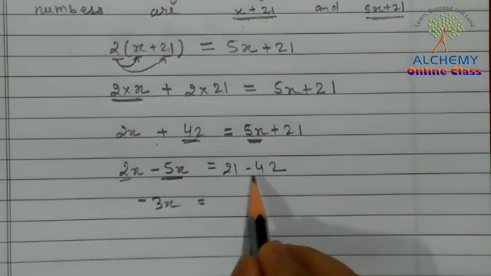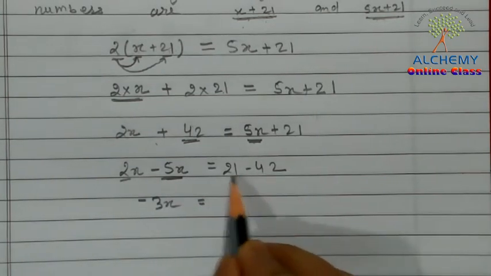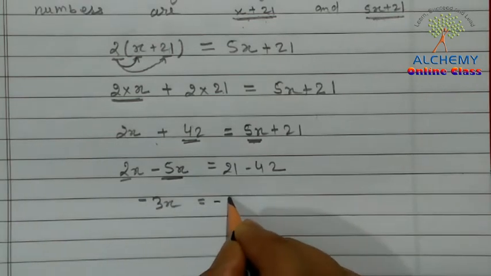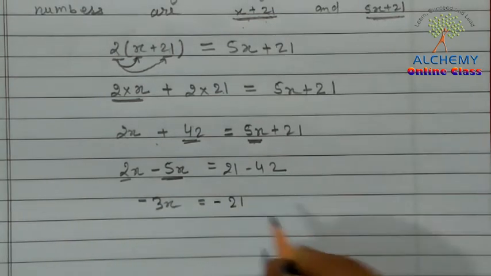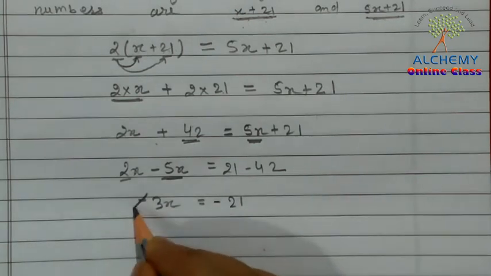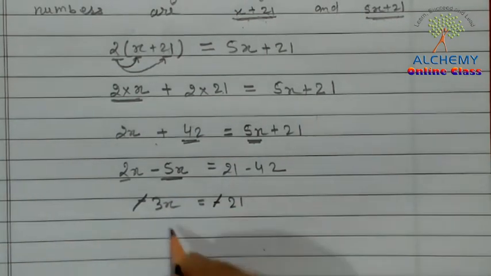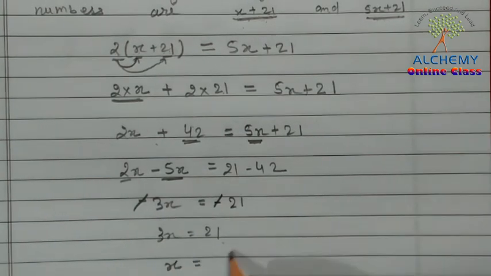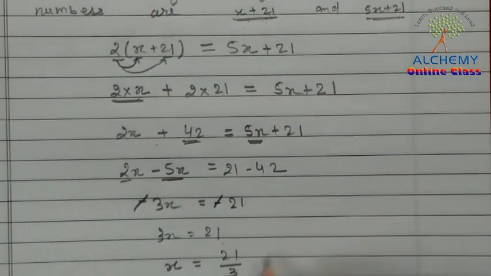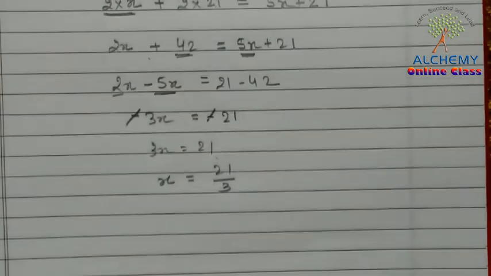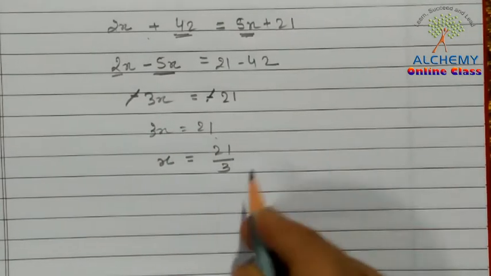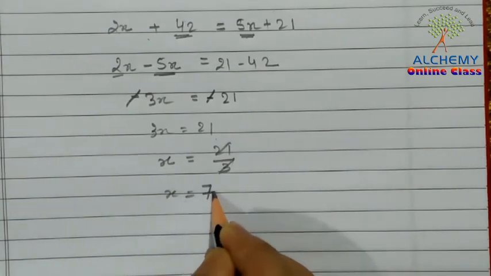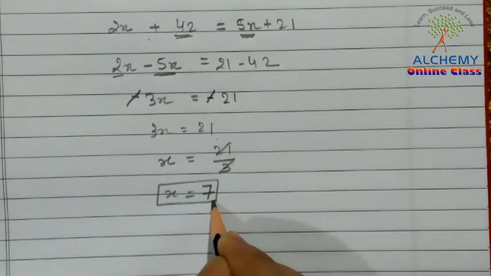When you subtract 42 from 21, you get minus 21. Okay, so this minus and this minus will be cancelled. We get 3x is equal to 21 and x is equal to 21 upon 3. When we divide 21 by 3, we get x is equal to 7. Okay, so this is the value of x.